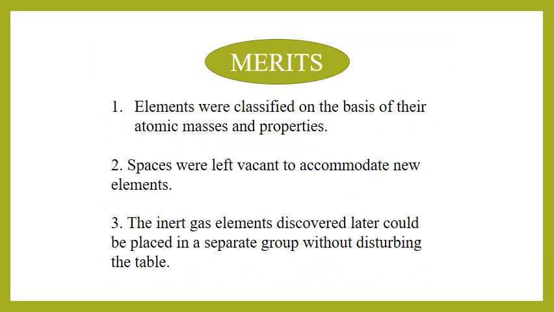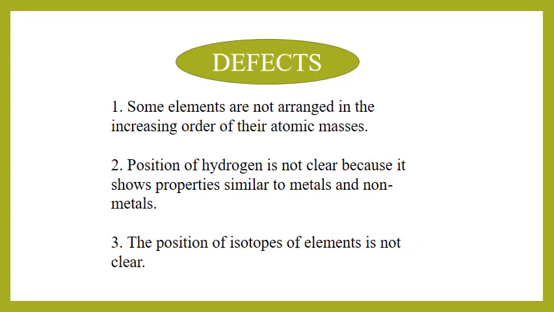There are some merits, meaning advantages, of Mendeleev's periodic table. First advantage is that elements were classified on the basis of their atomic masses and their properties. Number second, he left some spaces to accommodate new elements. He kept the inert gas elements in a separate group without disturbing the table. These were the merits.